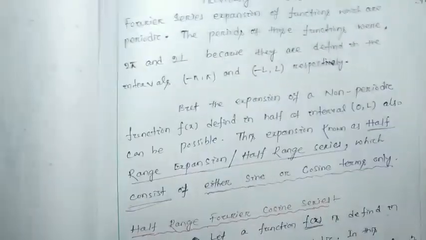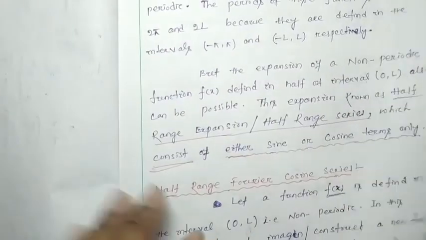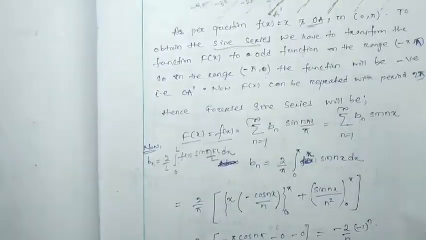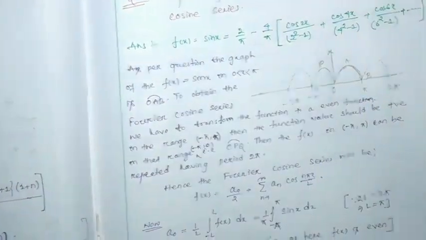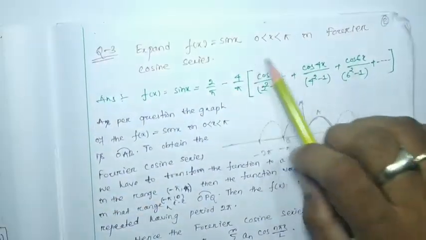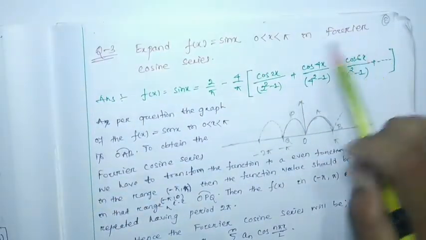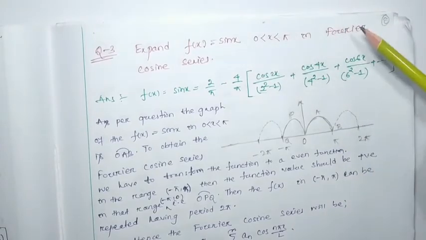Now we have to move to the other two questions belonging to half range series, that is: expand f(x) equal to sin x, which exists between 0 to pi, in a Fourier cosine series. So the function is given as sin x, which exists in between 0 to pi, but we have to find out its Fourier cosine series.